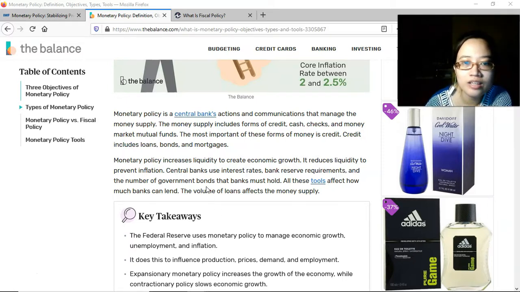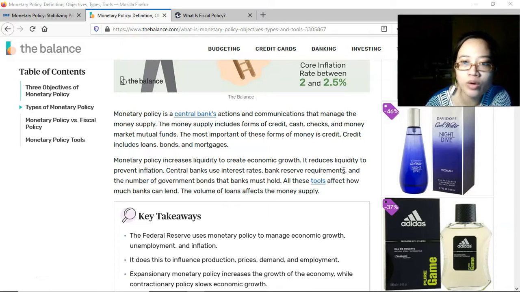Central banks use interest rates, bank reserve requirements, and the number of government bonds that banks must hold. All these tools affect how much banks can lend, and the volume of loans affects the money supply. In the previous video, we discussed how an increase in interest rates would discourage people from borrowing, and with discouraged borrowing, they would be discouraged to spend as well. Decreasing interest rates would encourage borrowing and spending.